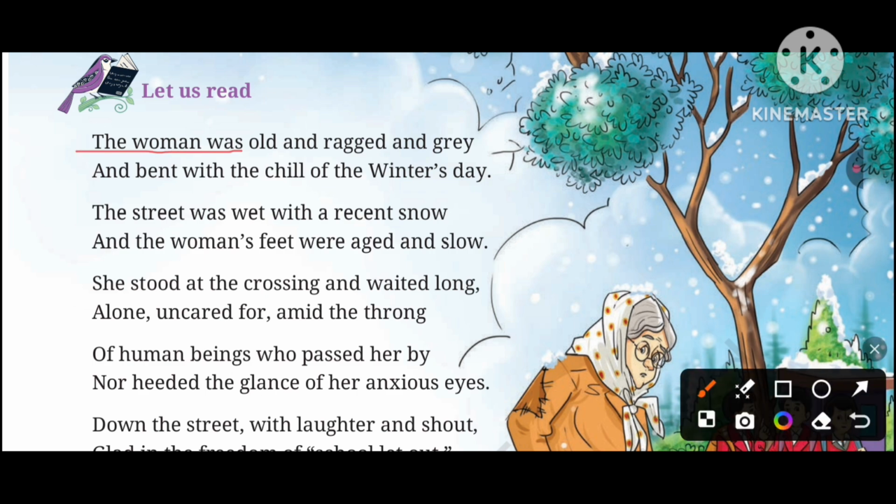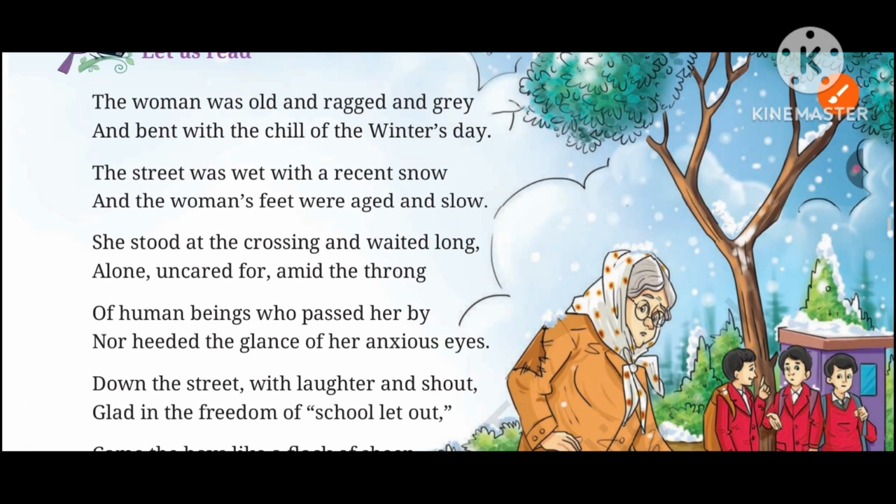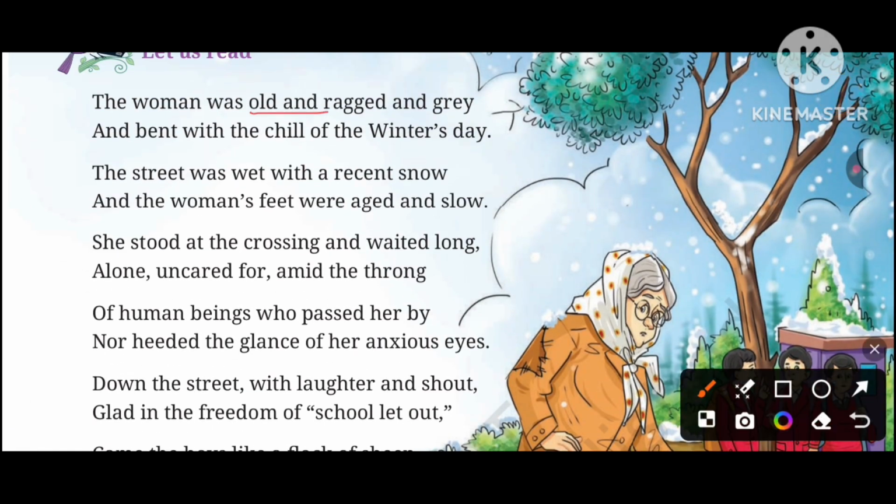The woman was old and ragged and grey, and bent with the chill of the winter's day. The woman, here we are talking about an elderly woman, you can see in the picture. The woman was old and ragged. She had worn torn clothes, and she had grey hair, and bent with the chill of the winter's day. The lady was bent because of the cold of the winter day. It was winter season, and because of the chill, because of the cold, the lady was bent.